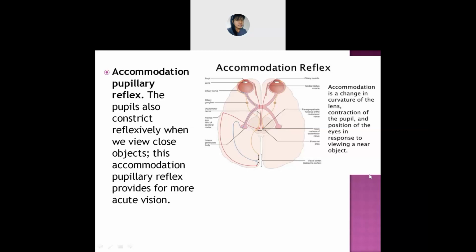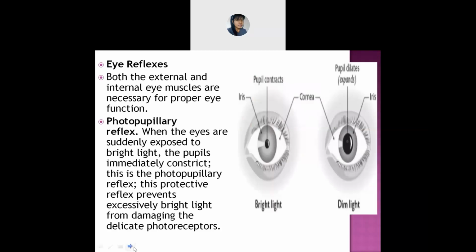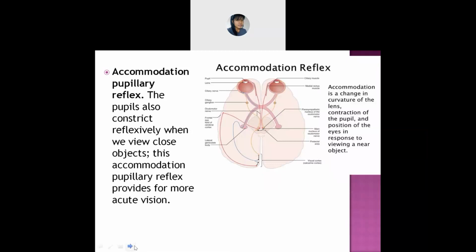Okay, Dibyajit, can you hear me? Yes, ma'am. Can you tell me about accommodation and the photopupillary reflex? What happens? What will happen? What happens here?